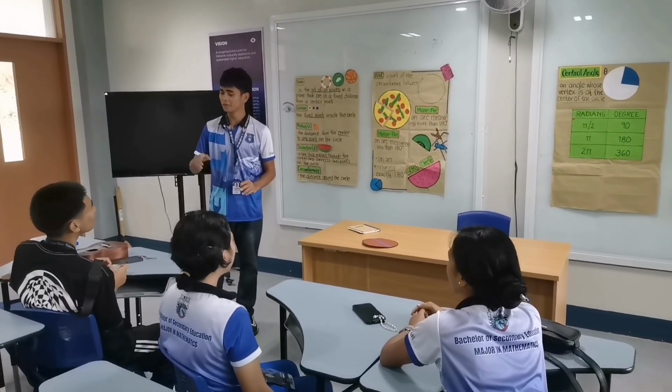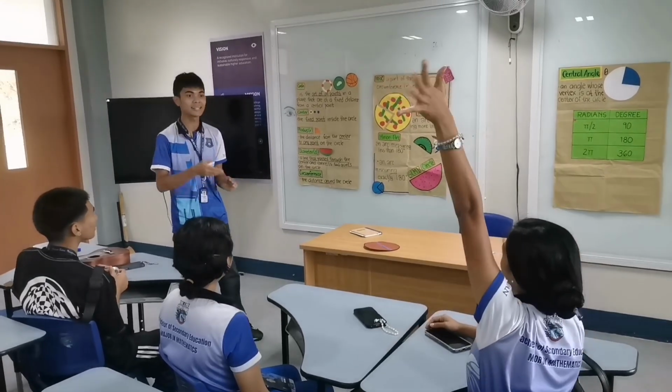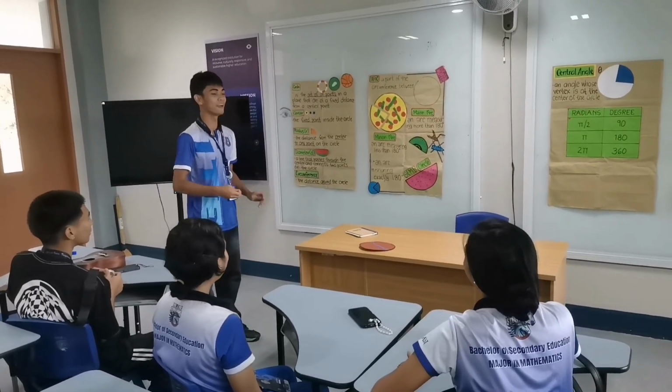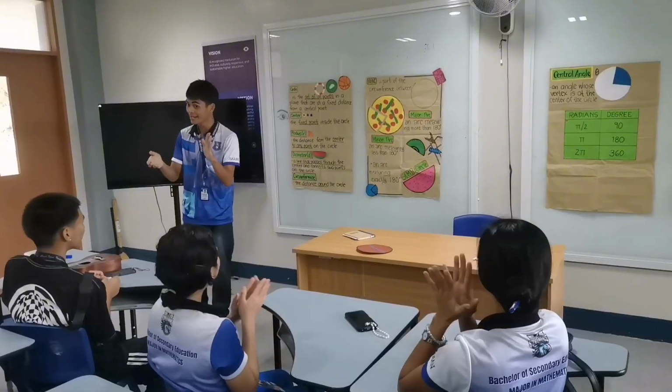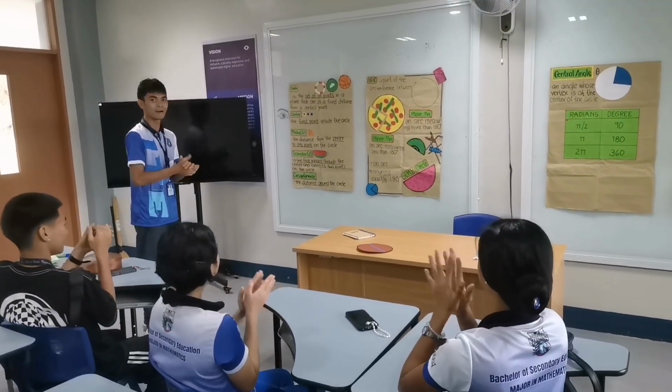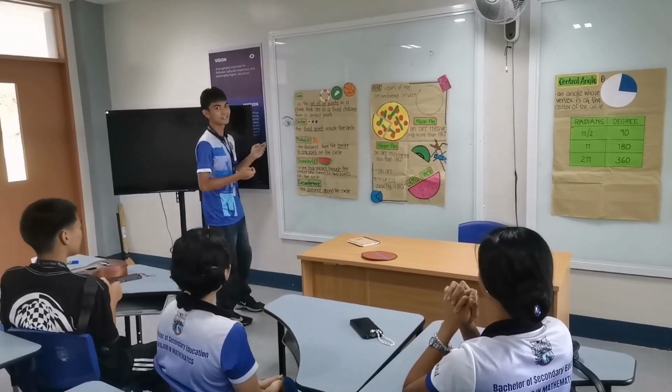A square? No, Earl, it's not a square. Yes, Shimaya. Is it a circle? Very good, it is a circle. May you try to answer, Shimaya? Okay, so now, what is a circle?